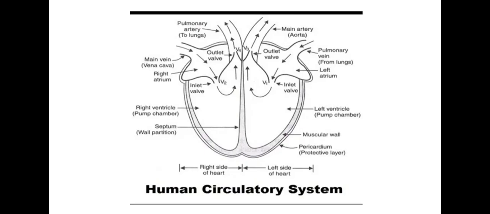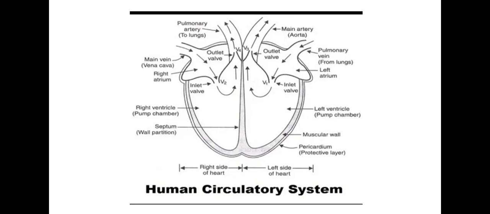So there is another artery which is called the pulmonary artery, which is connected to the right ventricle of the heart through another valve which is denoted with V4. Fine. And the pulmonary artery carries deoxygenated blood from the right ventricle to the lungs.